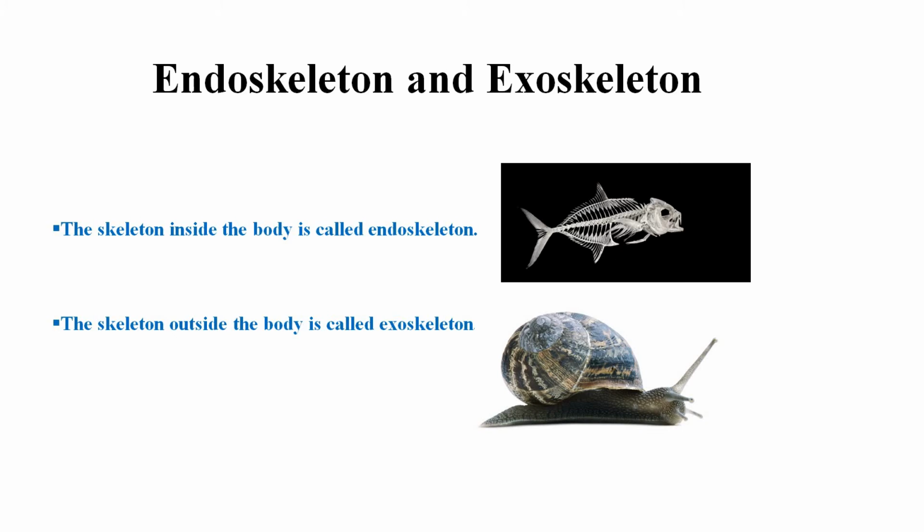Students, now let us know about endoskeleton and exoskeleton. Students, the skeleton inside the body is called endoskeleton. Fish, amphibians, reptiles, birds and mammals have endoskeleton. And students, organisms like insects, snails and crabs have skeleton outside their body. Such skeleton is called exoskeleton. Students, now let us know about the movement of some animals.